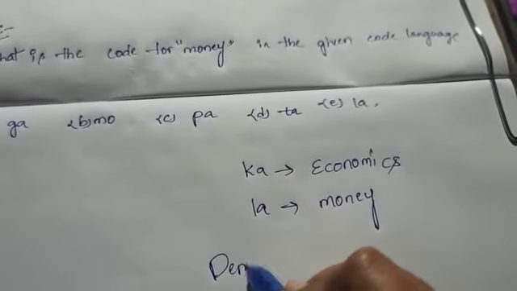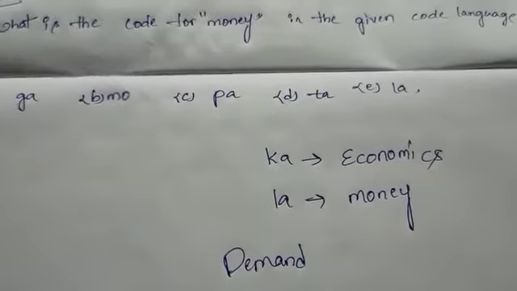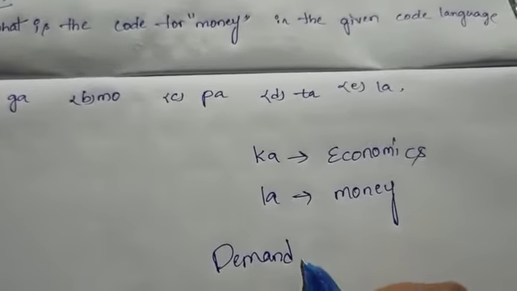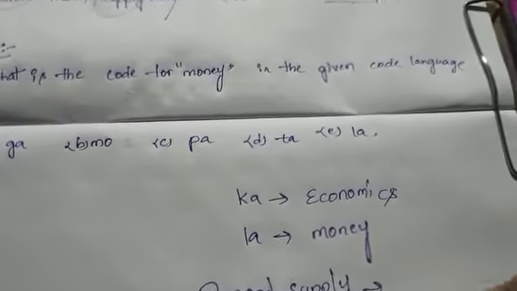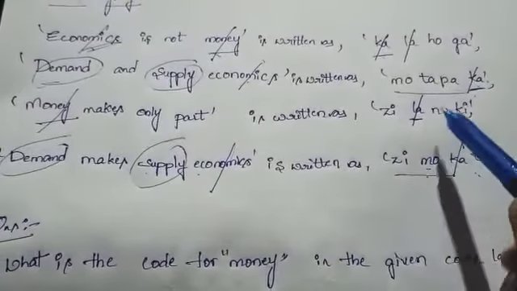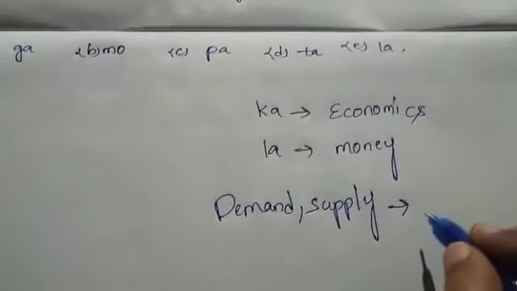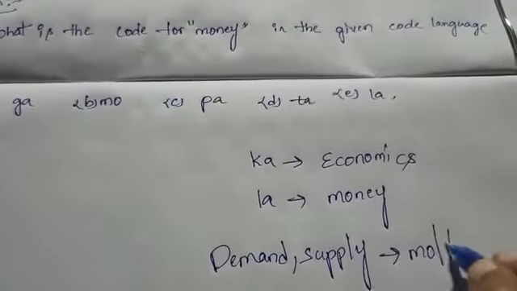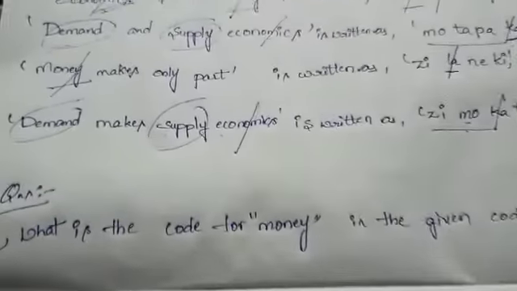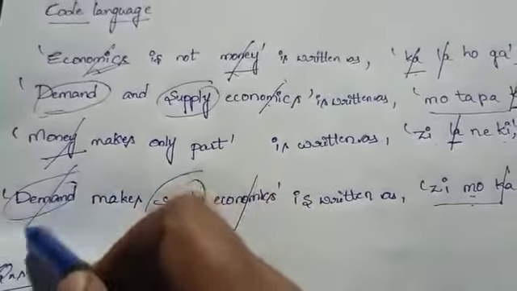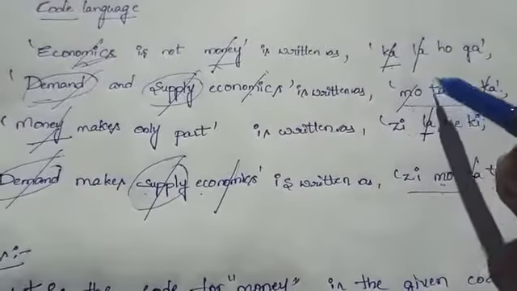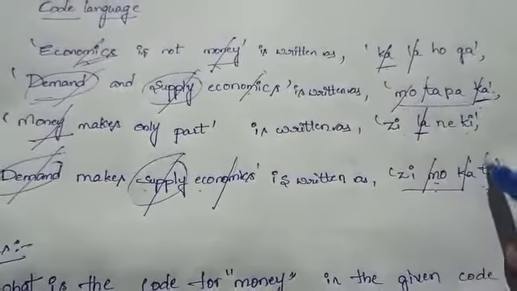So demand, supply, code is MO or TA. Next. Cancel demand, supply, MOTA. Remaining.